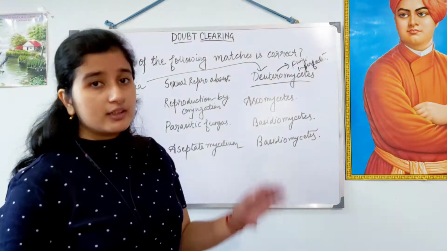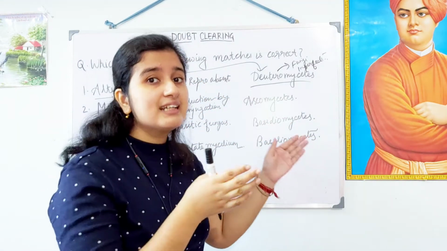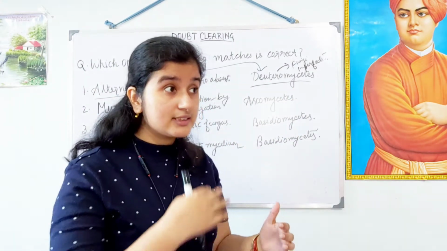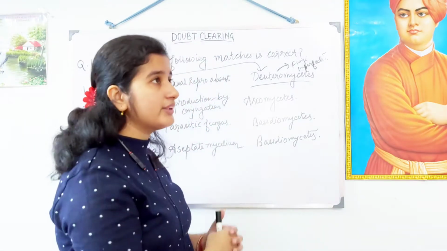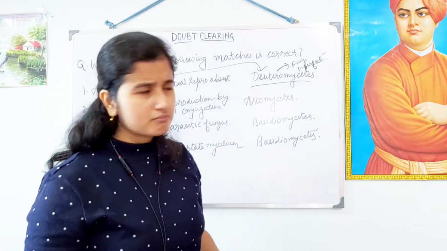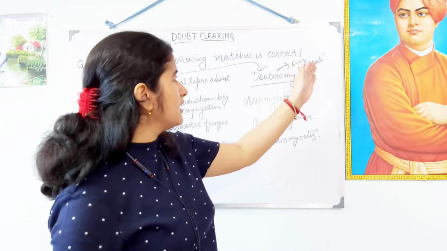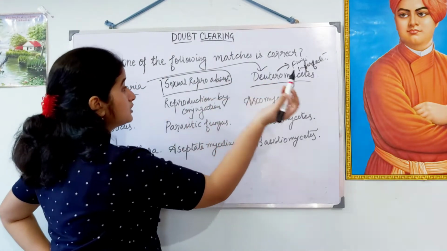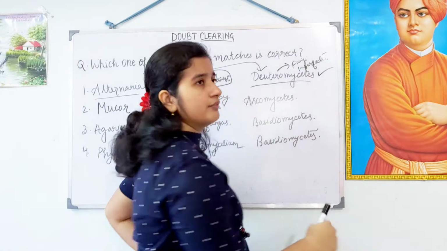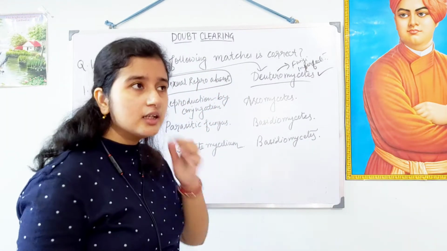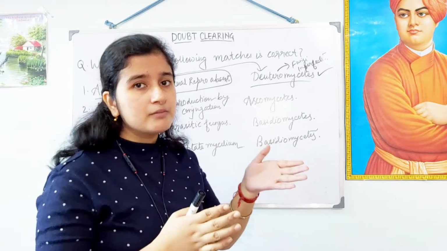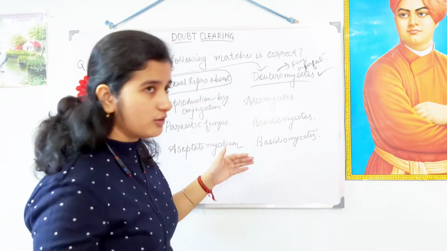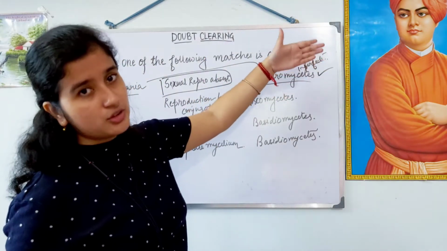Why? Because the sexual mode of reproduction is absent in cases of Deuteromycetes. Whenever the sexual mode of reproduction is found in any of them, those are moved to the other classes. So this Deuteromycetes, this is the imperfect fungi and the sexual reproduction is absent. This option seems pretty correct. What we will do? Will mark it? No, will not mark it because in times of hurry we miss some important informations. In that case, we need to look at the other options too. And after looking at all the options, we will decide whether this option is correct or not.